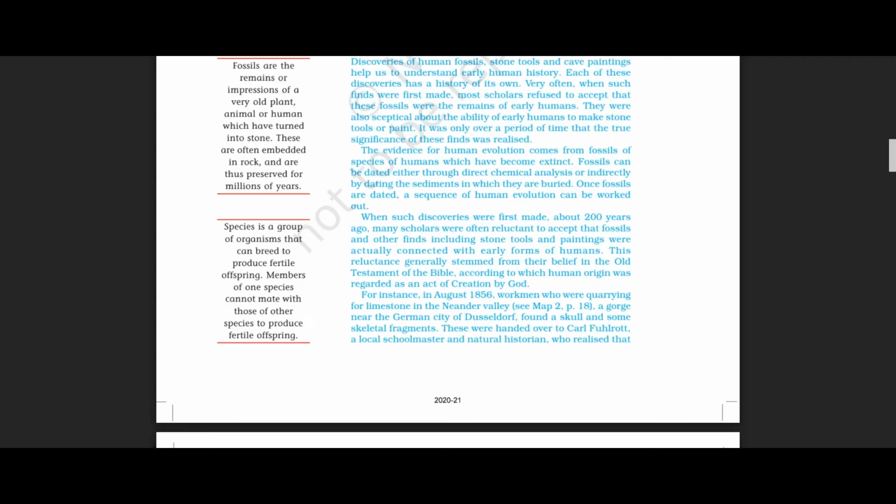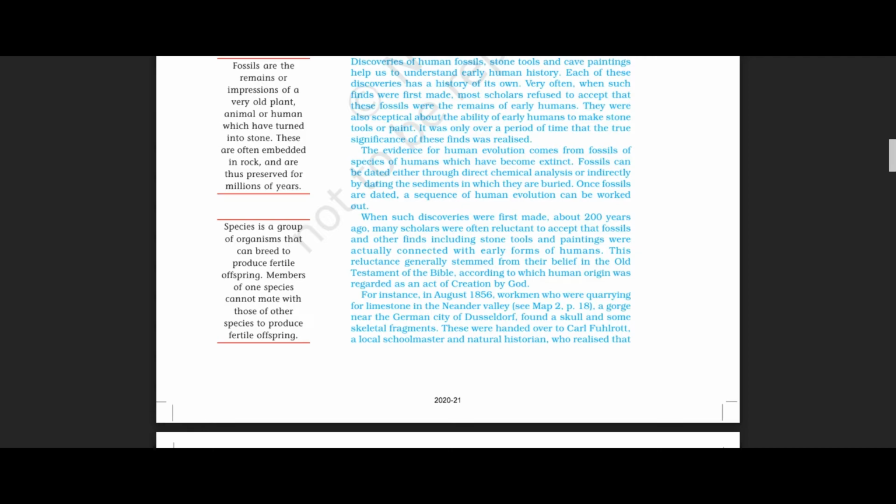Okay, so what was their reluctance? They said that these cave paintings or stone tools or fossils found from some parts of the world did not belong to persons who lived in the past. So that is why the scholars refused. And this reluctance generally stemmed from their belief. Scholars refused this because of their belief in the Old Testament of the Bible. They were Christians and they believed in the Old Testament.